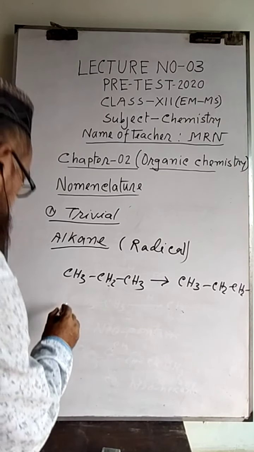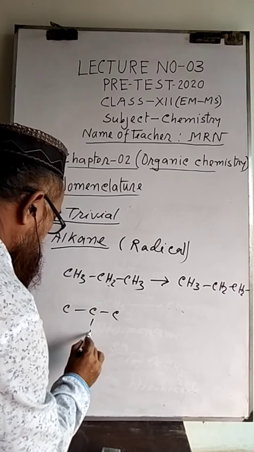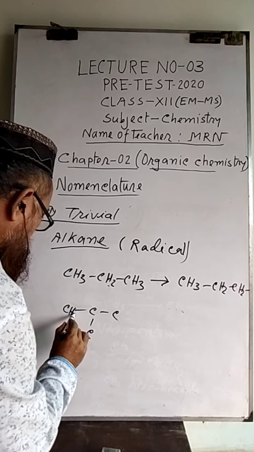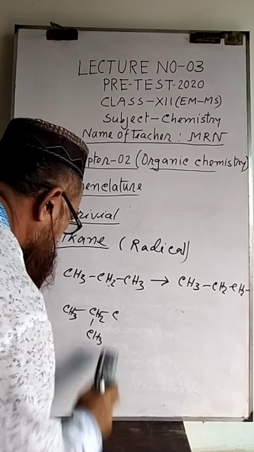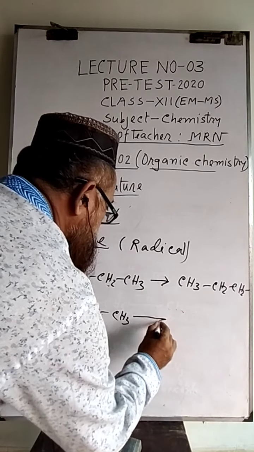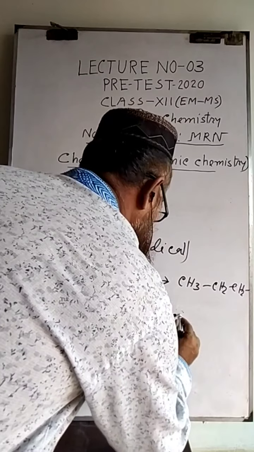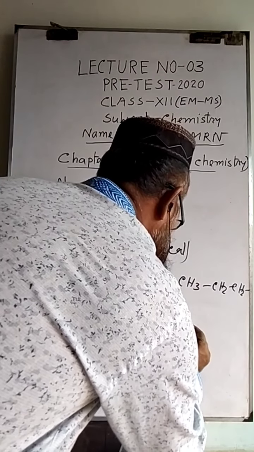Now from the iso compound, the radical found is iso alkyl.